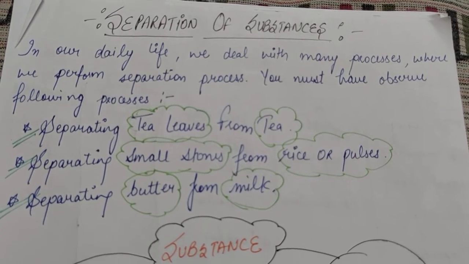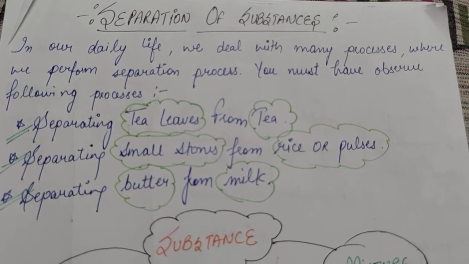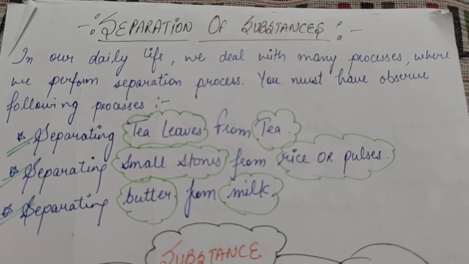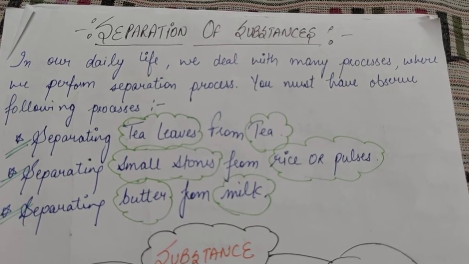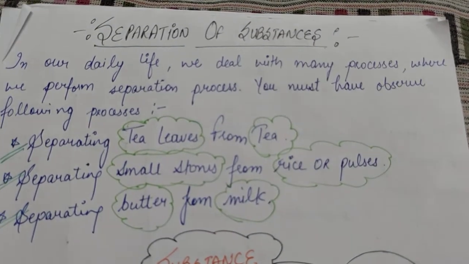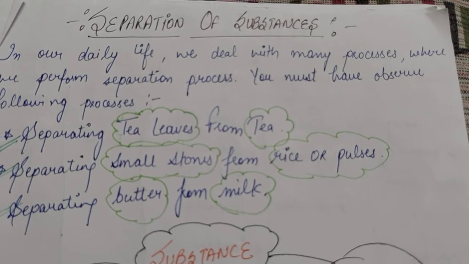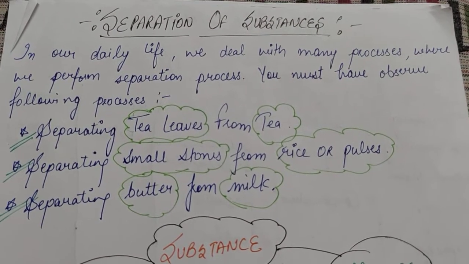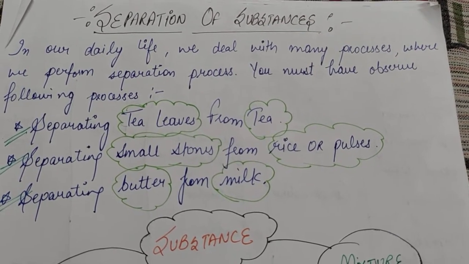Students, today we are going to start with a new chapter, that is separation of substances. So separation of substances, what does the name of the chapter indicate? It just indicates how we can separate substances from their mixture. कि अगर आपने एक से ज़्यादा चीज़ों को मिक्स किया होता है तो उसमें से आप उनको अलग अलग कैसे कर सकते हो, right? So in our daily life we deal with many processes where we perform separation processes.